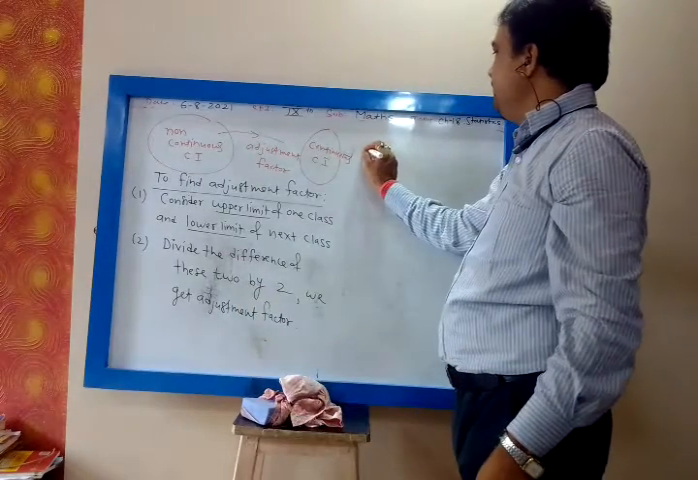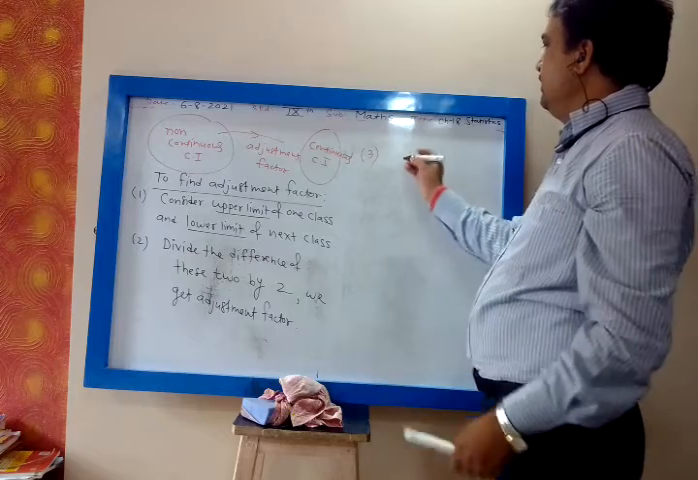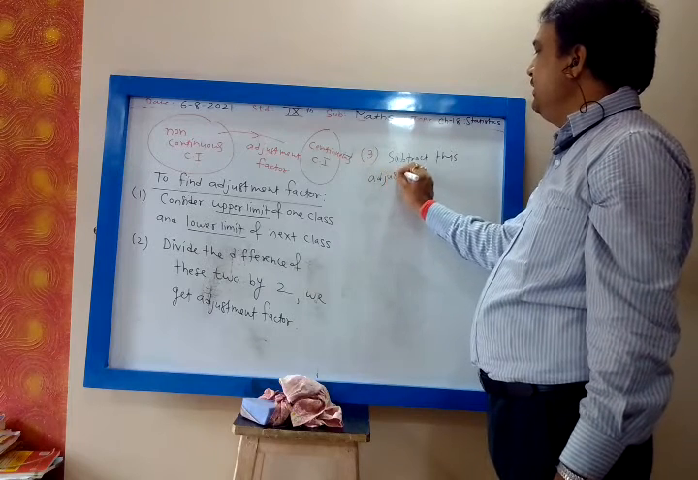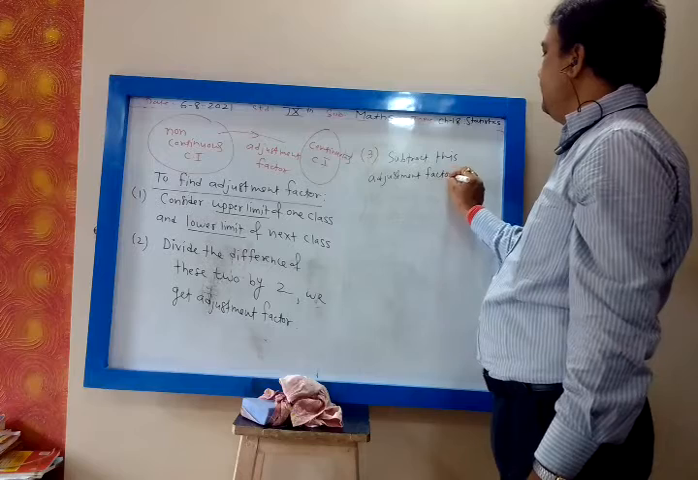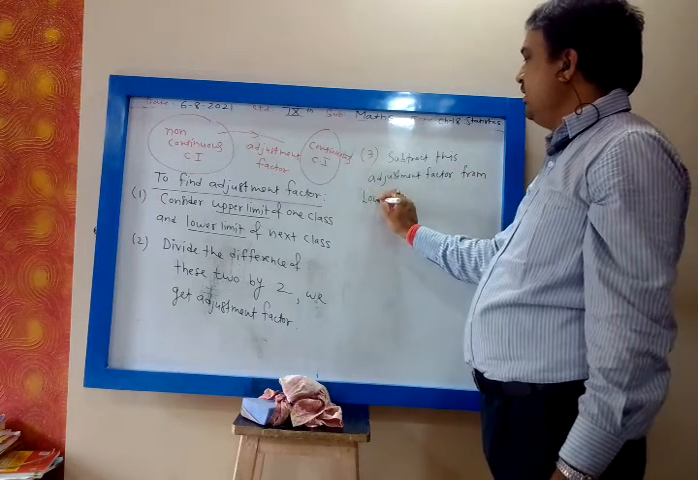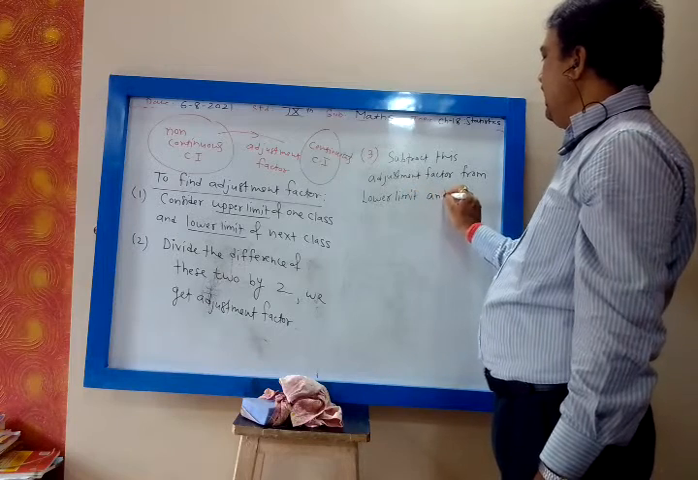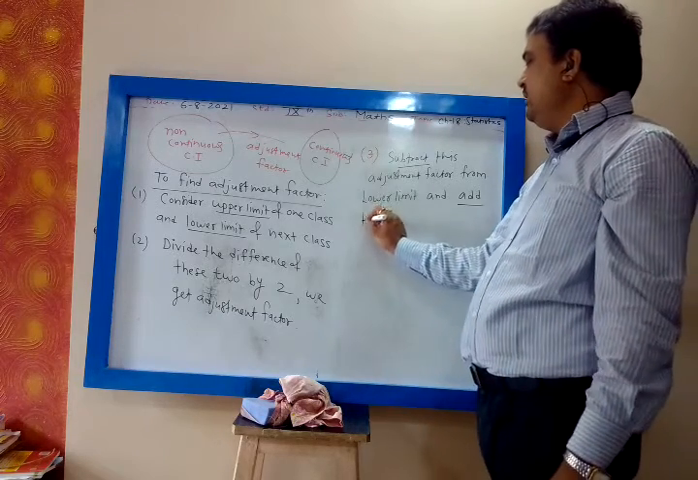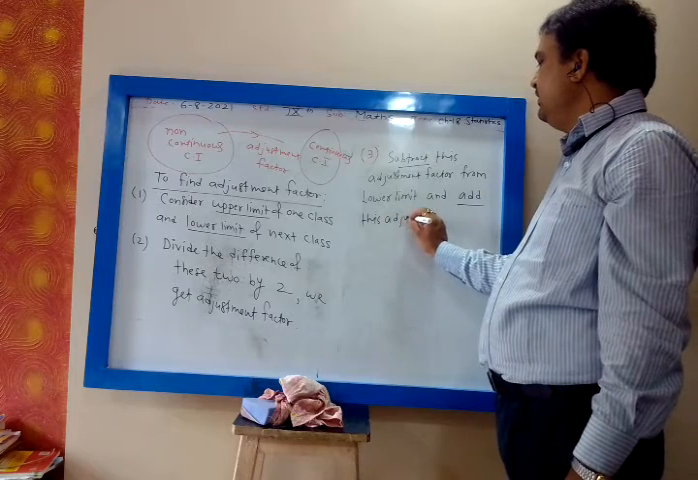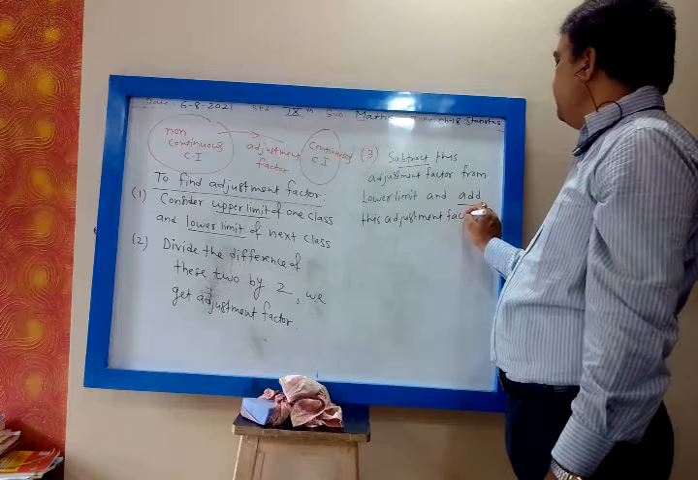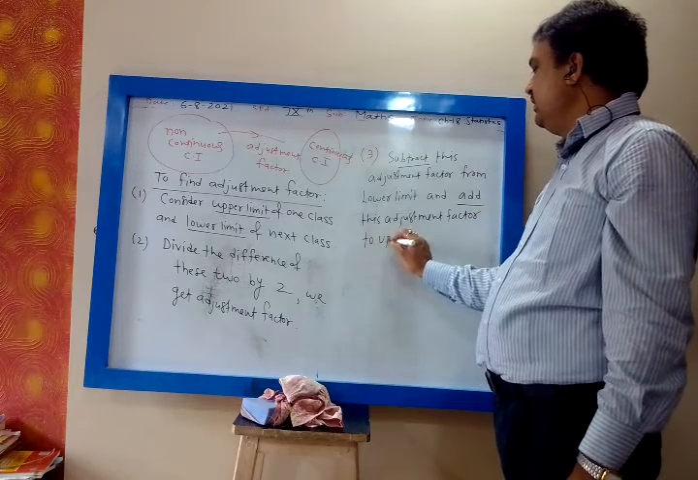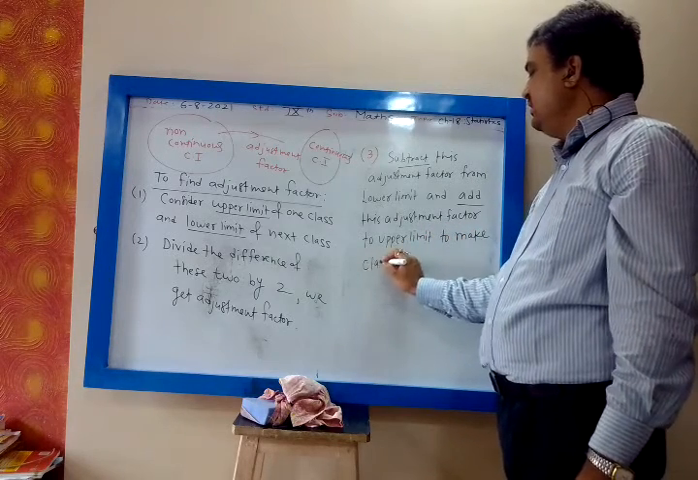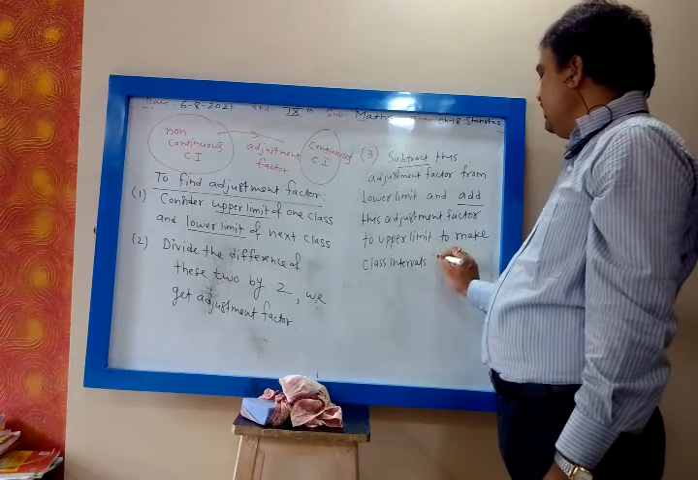We get the adjustment factor. Then the third part: subtract this adjustment factor from the lower limit and add this adjustment factor to the upper limit, to make the class intervals continuous.